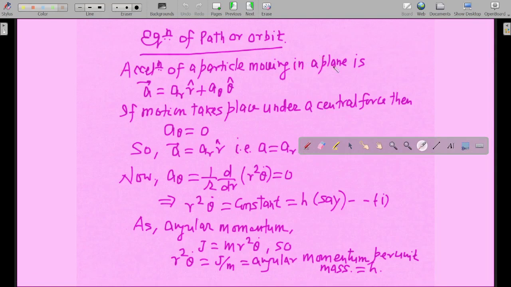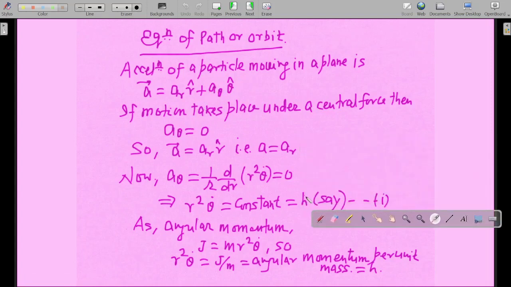This is the acceleration of a particle moving in a plane. This is the radial component of the acceleration of the particle, and this is the transverse component. So the a vector equals ar r hat plus a theta theta hat. We have already learned this in plane polar coordinates. If motion takes place under a central force, then a theta will be equal to 0, because the transverse component of acceleration is 0 under a central force.